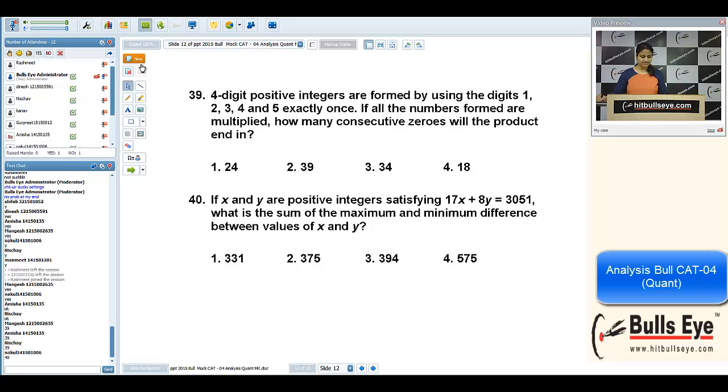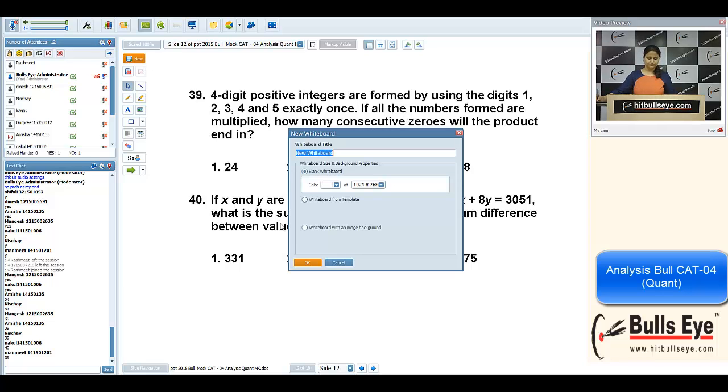Okay, it says 4-digit positive integers are formed by using the digits 1, 2, 3, 4, 5 exactly once. If all the numbers formed are multiplied, how many consecutive zeros will the product end in?